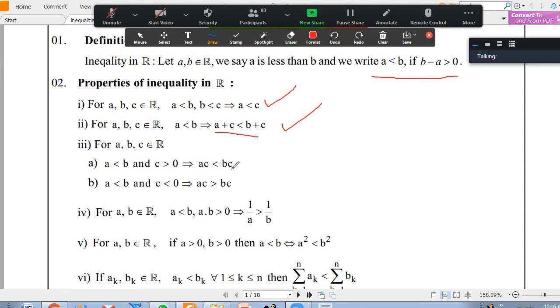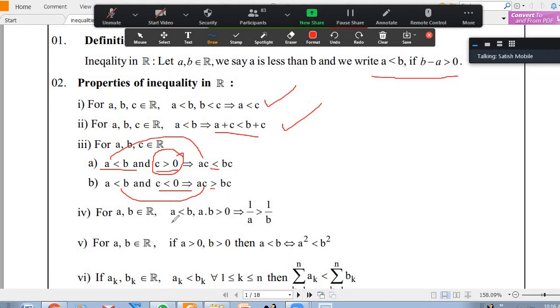But when you want to multiply, see here A less than B is there in the third part, and C is positive. When you multiply by a positive number, the inequality remains as it is. But when you multiply by a negative number, the inequality changes its sign. Here less than became greater than, here less than remained as less than.